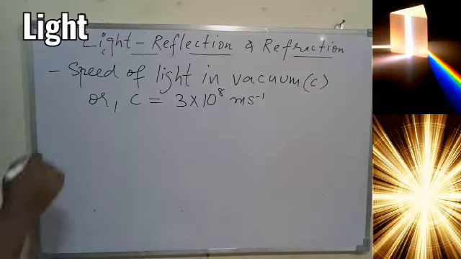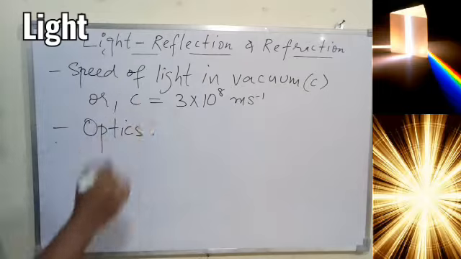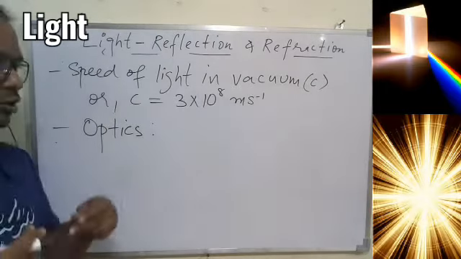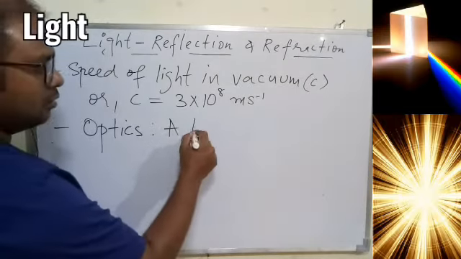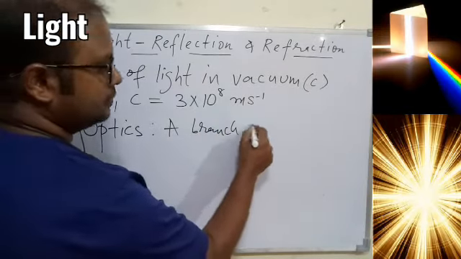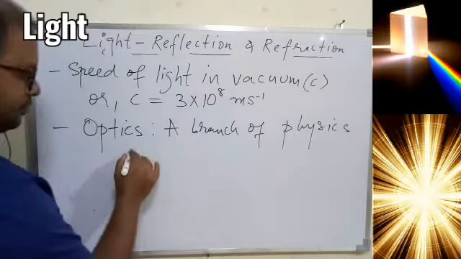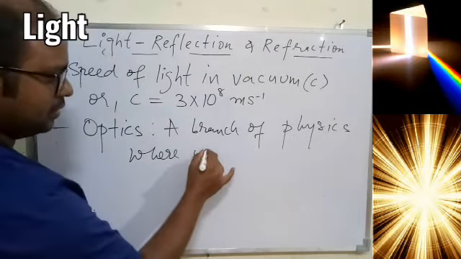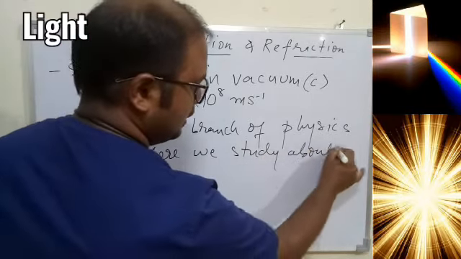Overall, one more thing you should know is the concept called optics. Optics is nothing but a branch of physics where we study about light. So optics is a subject, or we can say a branch of physics, where we study about light.